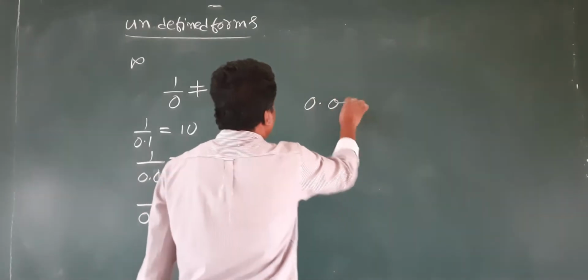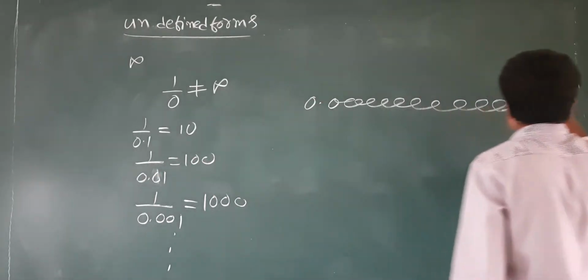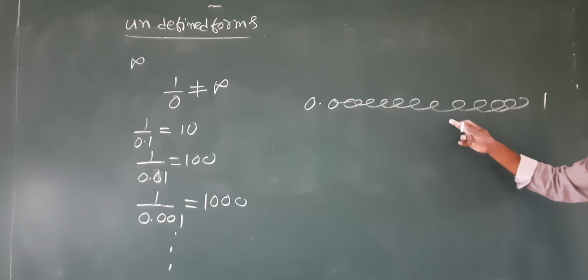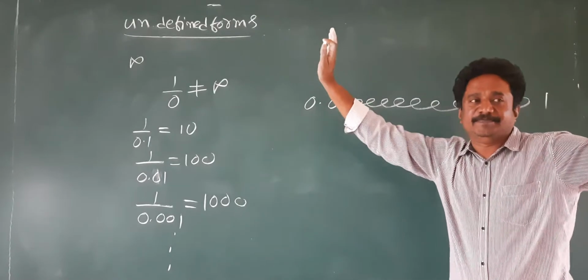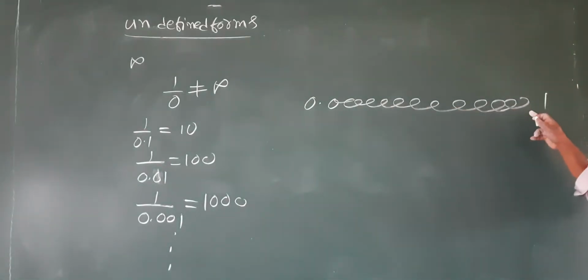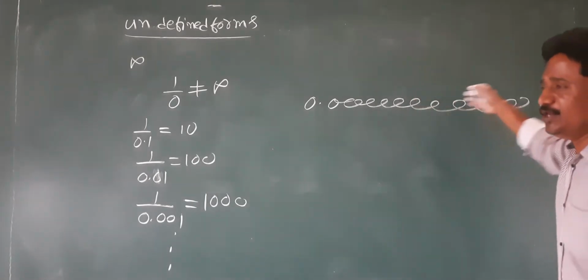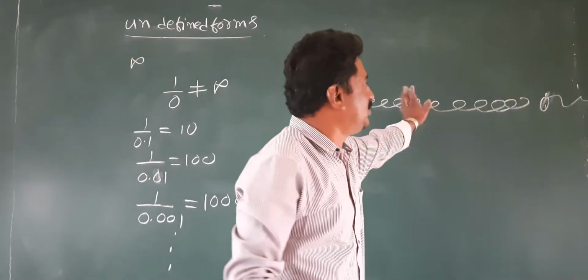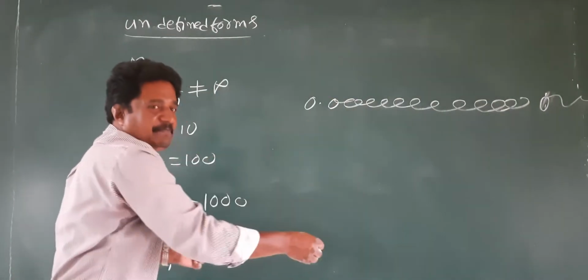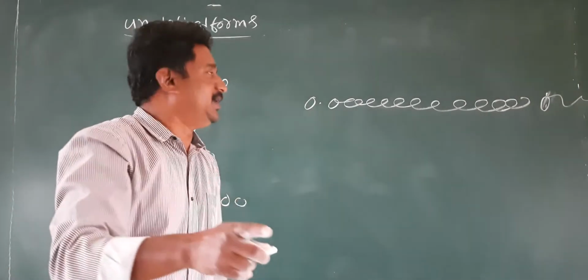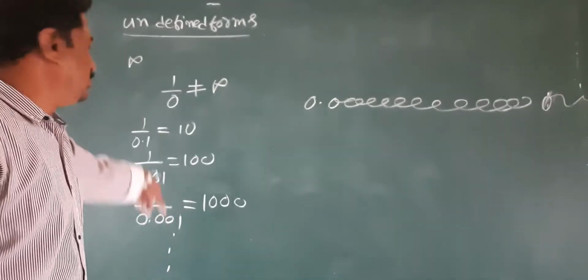Almost equal to 0 means if I take the denominator as 0.0000001, if I take denominator as 0.000001, here I am going to get a big number. Is it possible to increase this? Yes. You go up to infinity. You continue this up to infinity. Here you are going to get a big number whose size is infinity. This is the original concept.